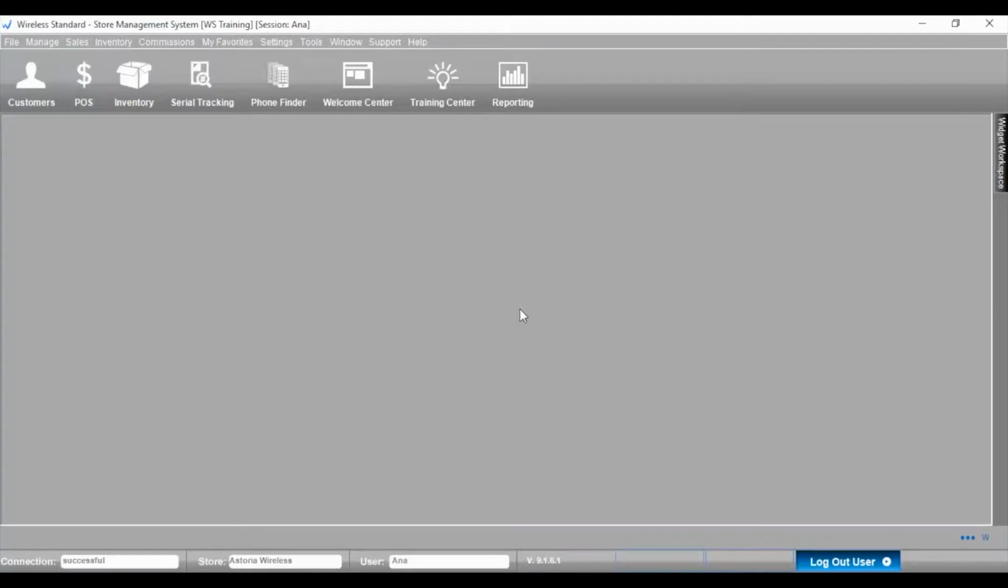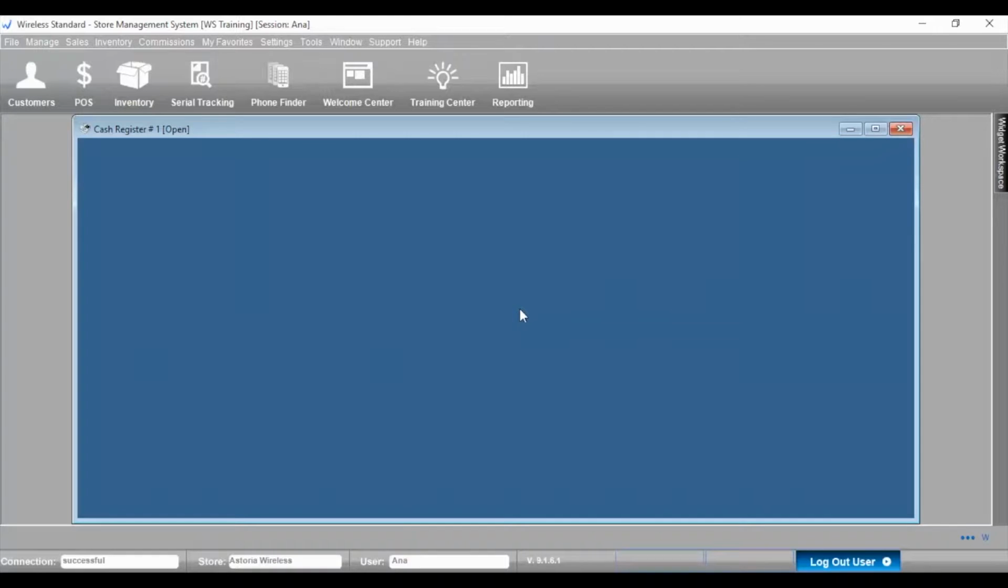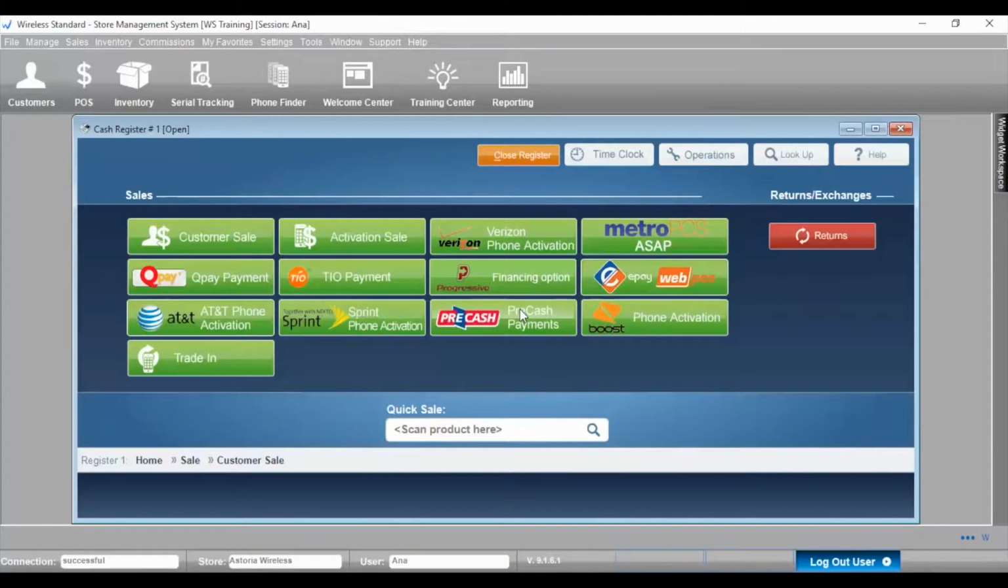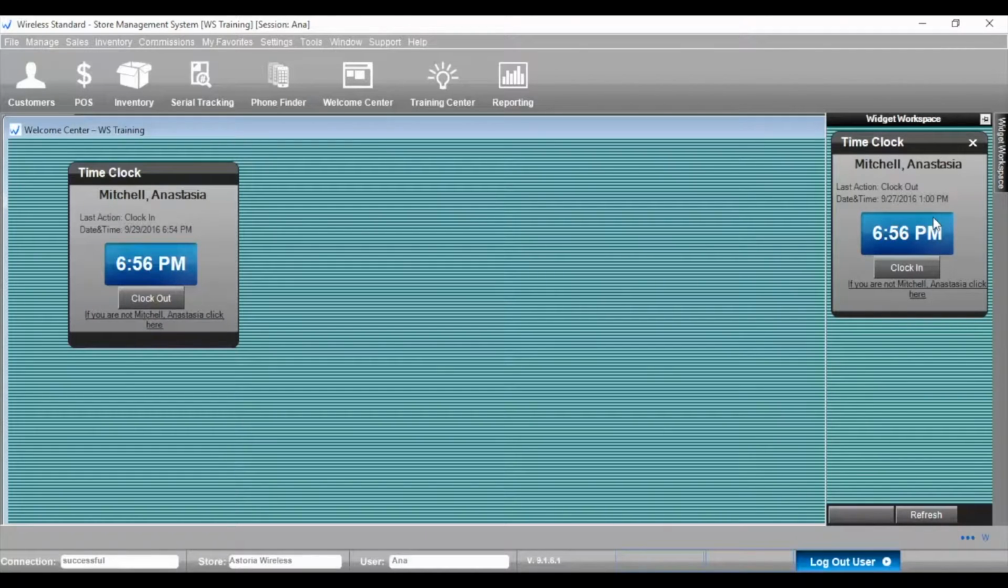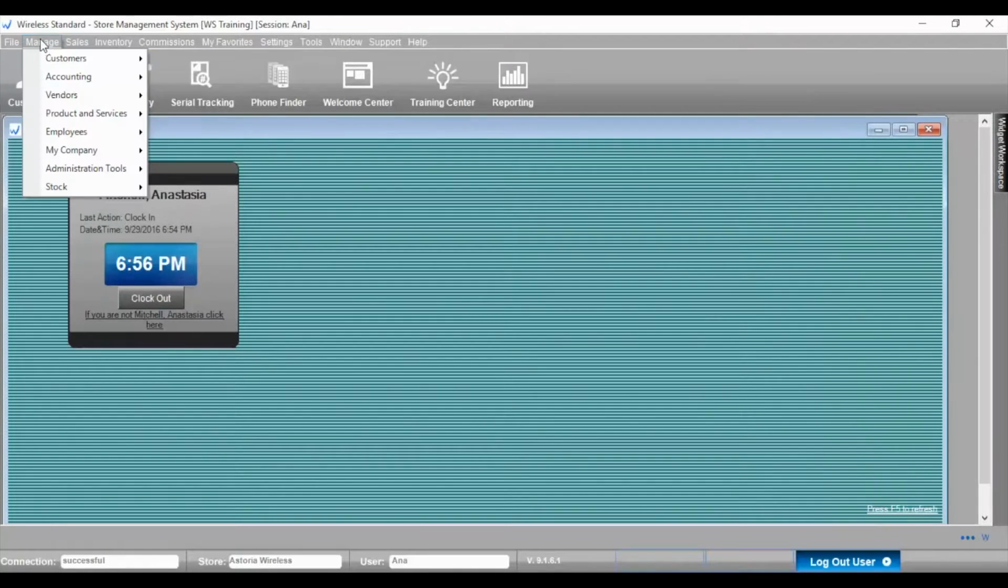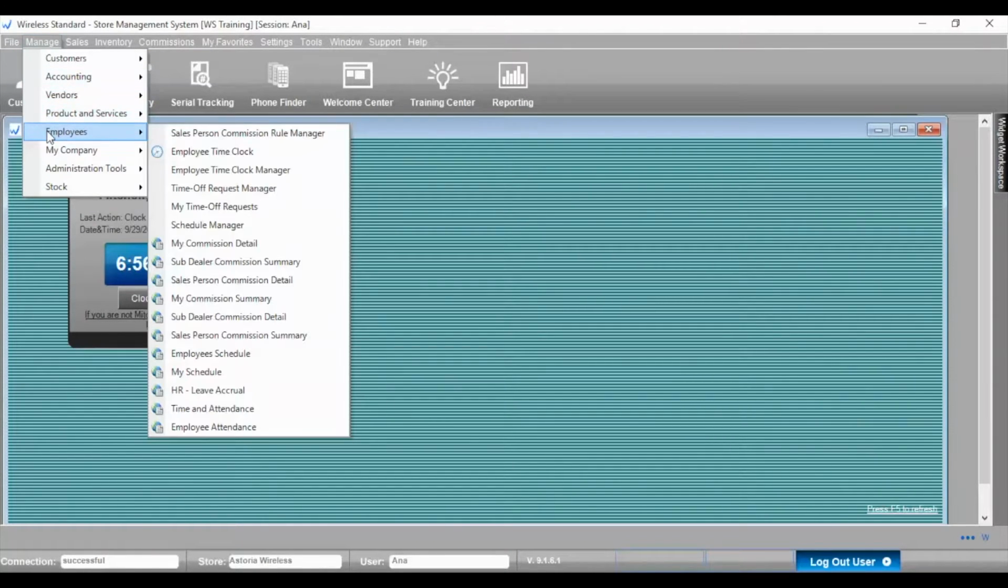You may use different ways to access Time Clock. There's a Time Clock button in the right upper corner of your point of sale screen. You may also use Welcome Center Time Clock widget, as well as Workspace widget on the right-hand side of the screen. And finally, you may go to Manage, Employees, Employee Time Clock.